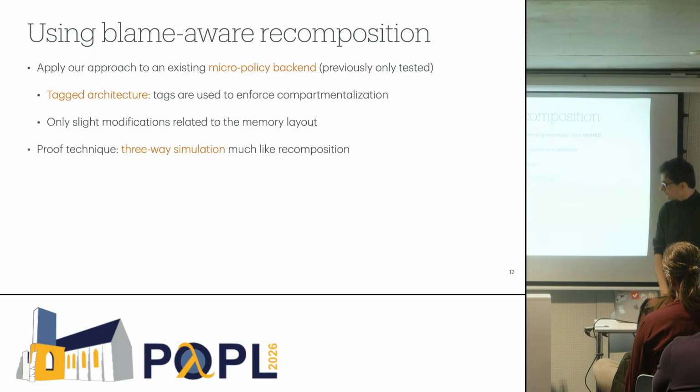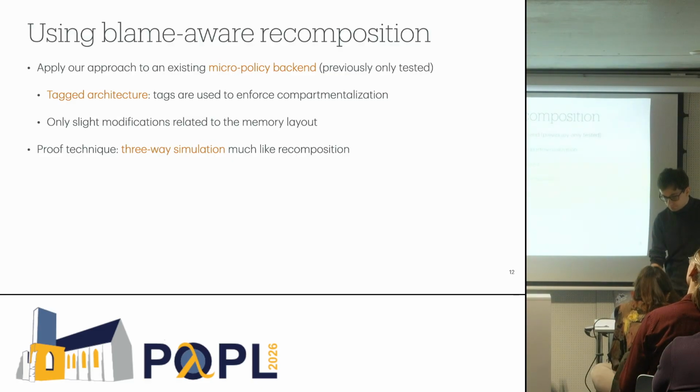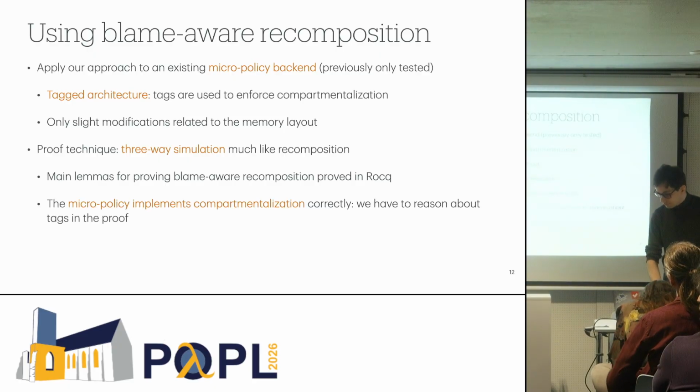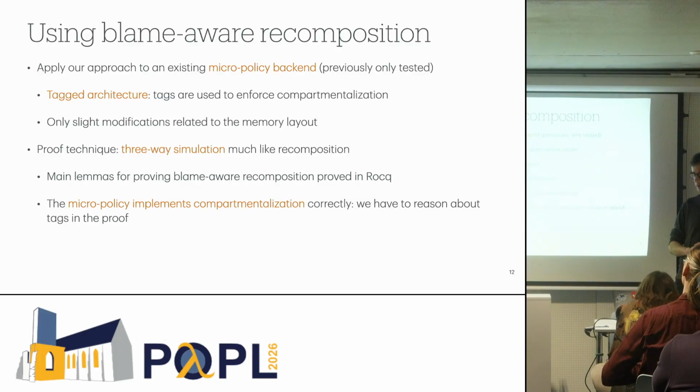Our proof technique, to prove blame-aware recomposition, we have a 3-way simulation that is very similar to the one we are using for recomposition. So we have proven the main lemmas for this recomposition. Not everything is finished. This is still ongoing work. But what's important is that when we actually prove these main lemmas, we have to reason about tags.